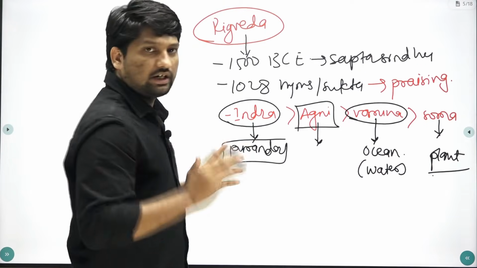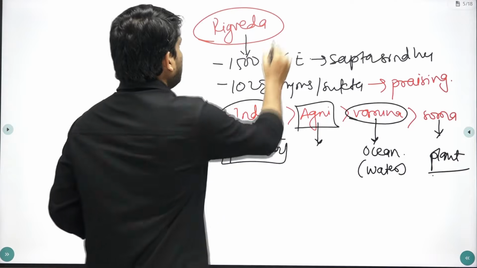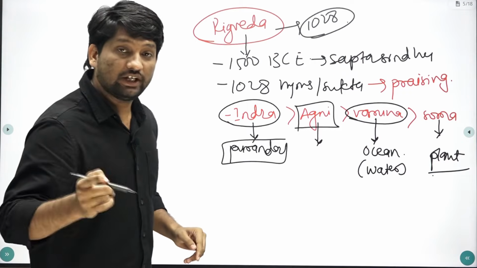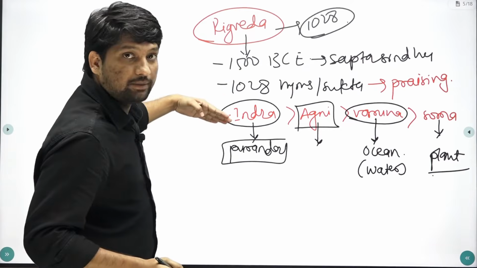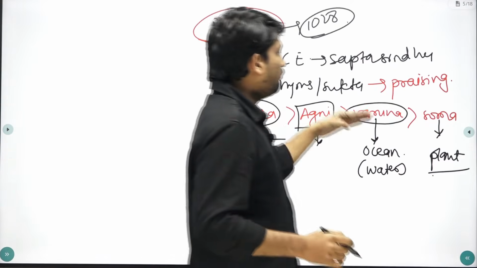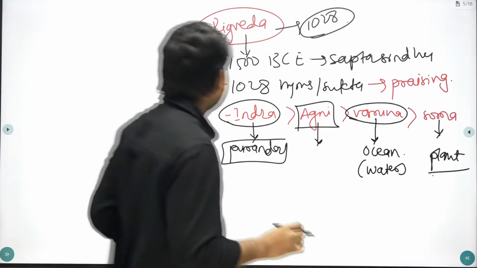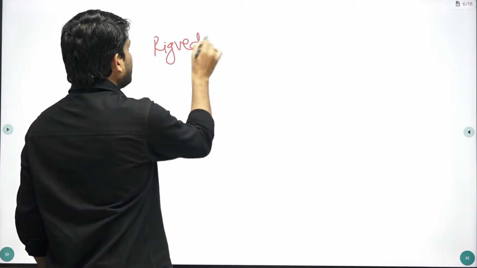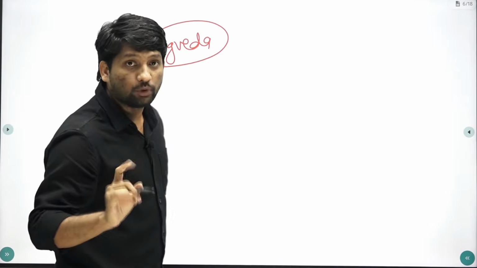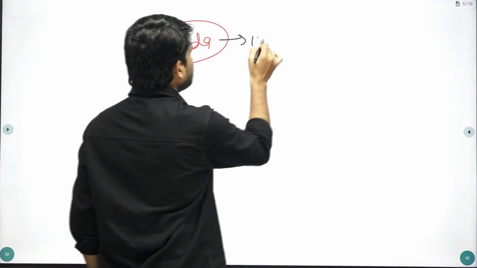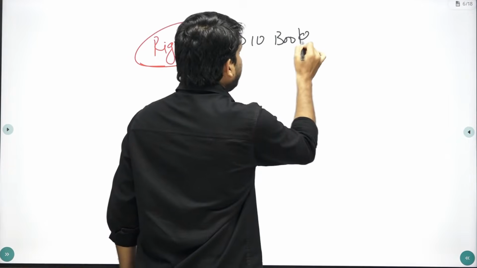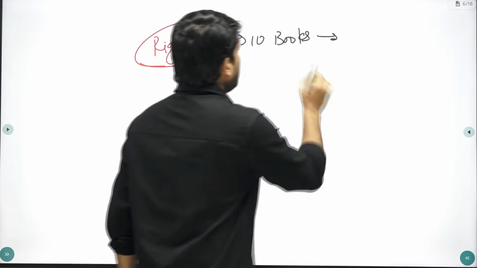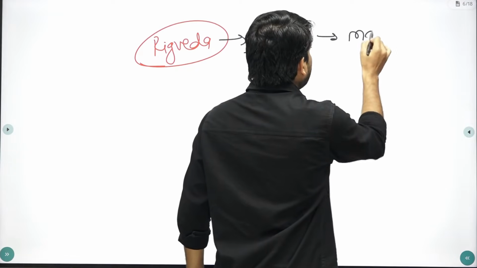So in general, Rigveda consists of 1028 hymns or suktas in praise of various gods or deities. Which gods are important? Indra, Agni, Varun and Soma. Remember, this Rigveda, or Rigveda Samhita, is not a single book. It consists of 10 books. Each individual book we call a mandal, and these 10 books we call mandals.